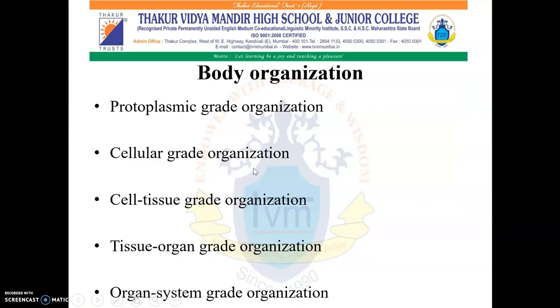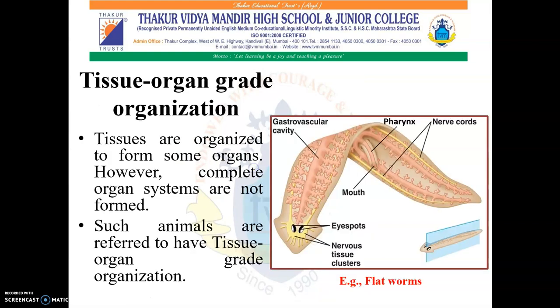Next is tissue organ grade organization. In this type of organization, tissues are organized to form some organs. However, complete organ systems are not formed. Such animals are referred to have tissue organ grade organization. Over here you can see mouth, nerve cords, pharynx, nervous tissue clusters, eye spots. So organs are formed, but complete organ system is not there. Example of this type of organization are flatworms. They have tissue organ grade organization.